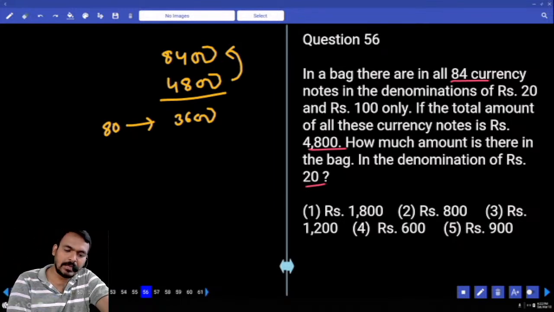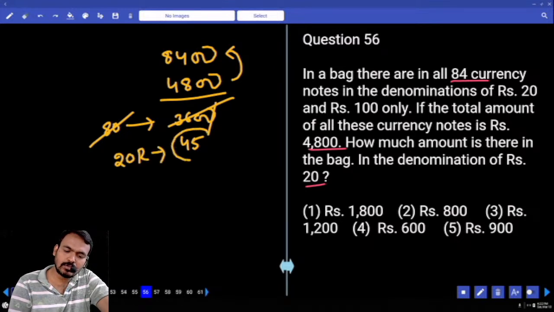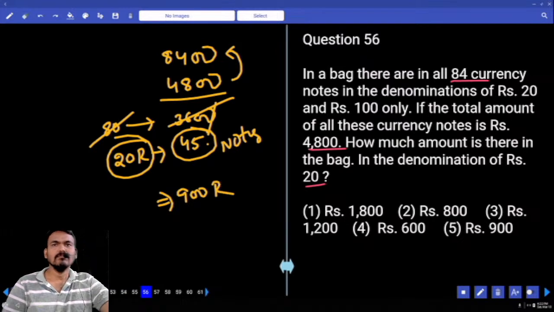are not? 80 how many times? 0, 0 cancel. 8 how many times? 45 times or not? Means how many 20 rupee notes? 45 notes or not? 45 notes. Every note is how many rupees? 20 rupees. Then 45 notes means how many rupees? 45 into 20. How many rupees? 900 rupees or not? Okay.